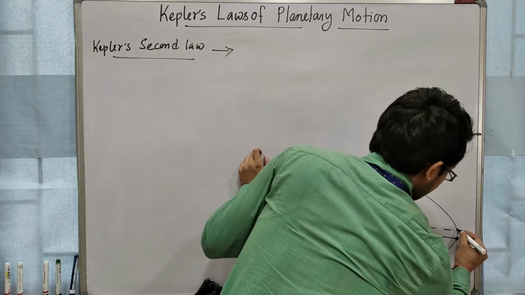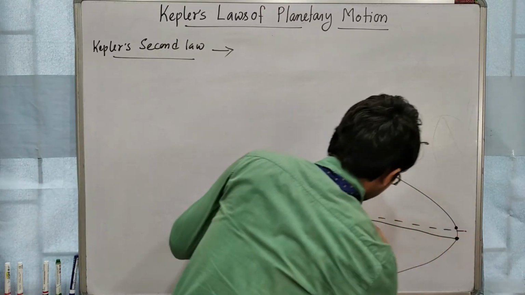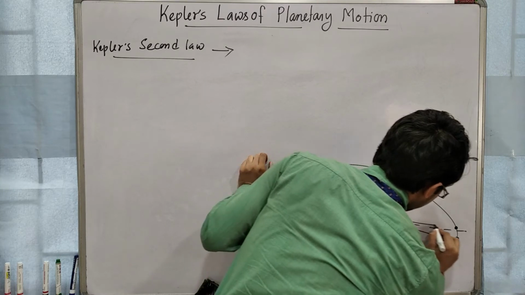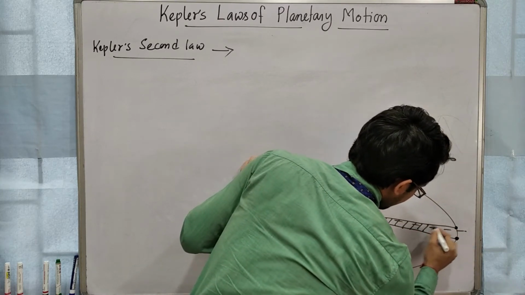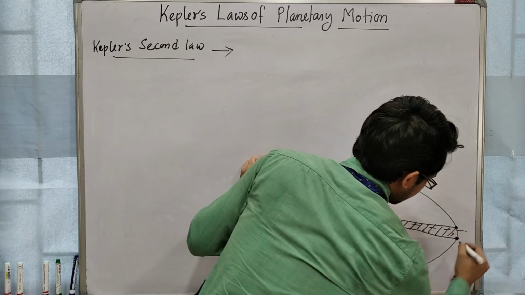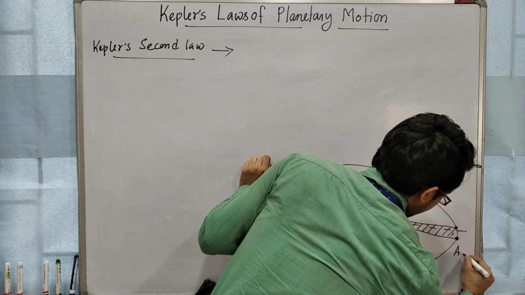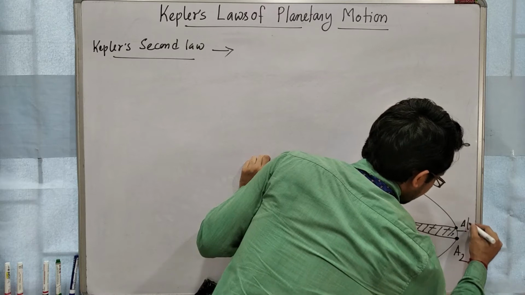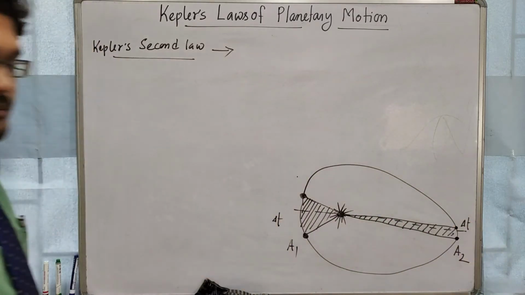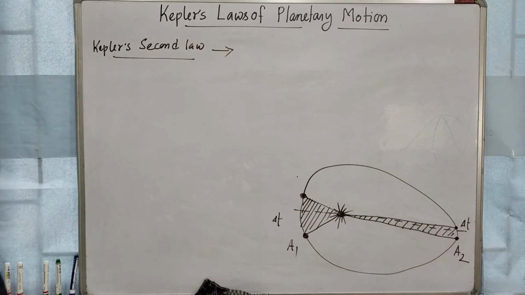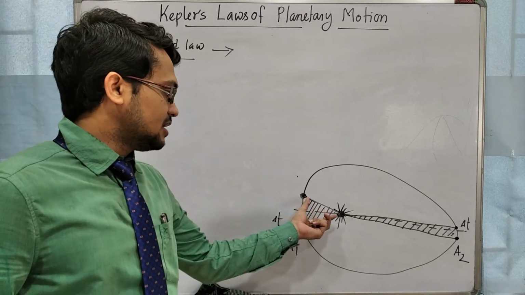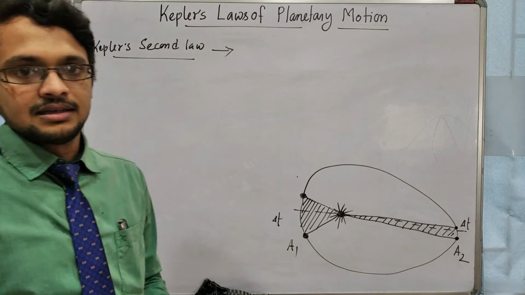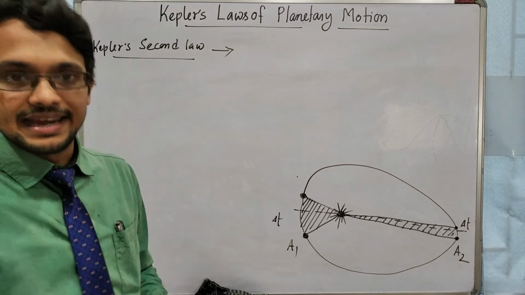Here the planet will go to this point after time delta t. So this will be the area, suppose A2, but the time is the same, delta t. So in the same time interval, the line joining the planet and the sun is covering the same area.